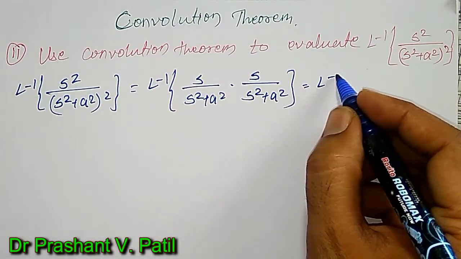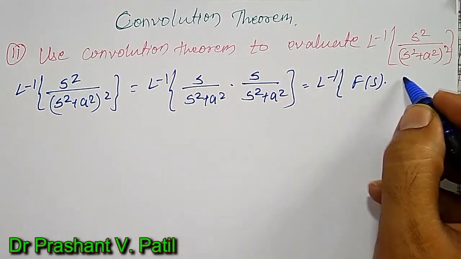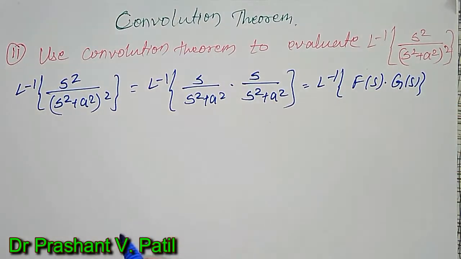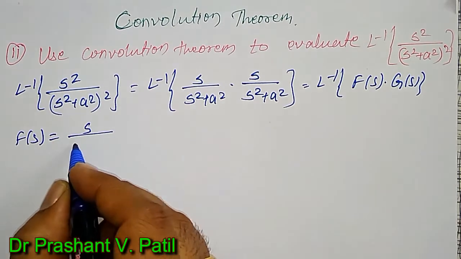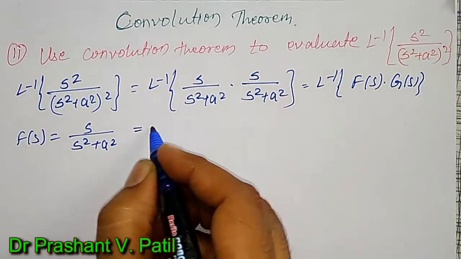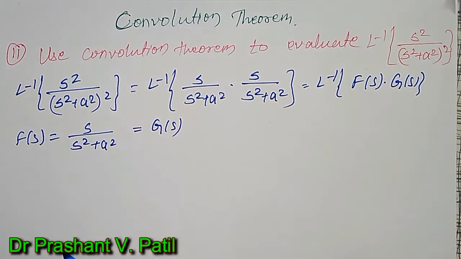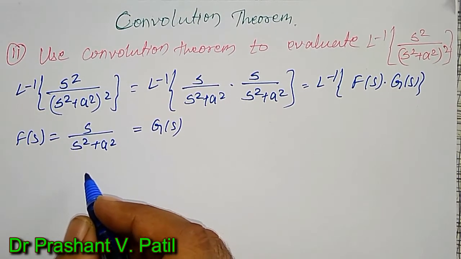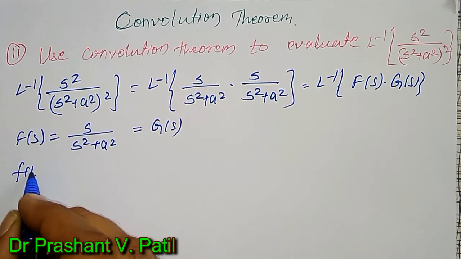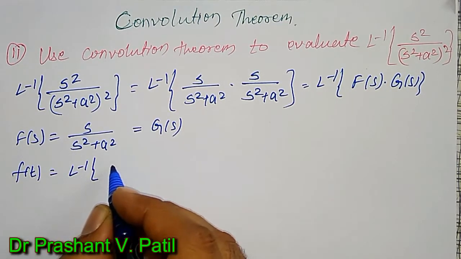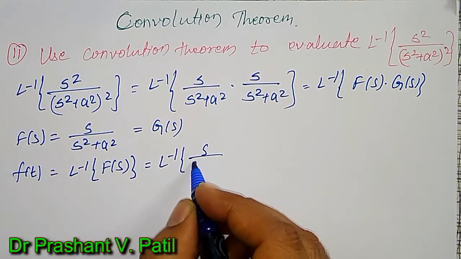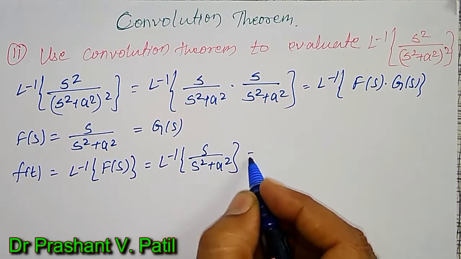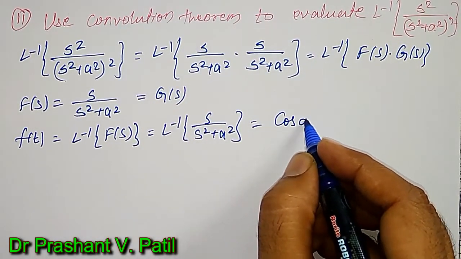I will compare this with inverse Laplace transform of F of s into G of s. Therefore, my F of s will become s divided by s square plus a square, whereas G of s is also the same. Then for f of t I want to apply the convolution. To get f of t, it is inverse Laplace transform of capital F of s, inverse Laplace transform of s divided by s square plus a square, that is nothing but cos at.